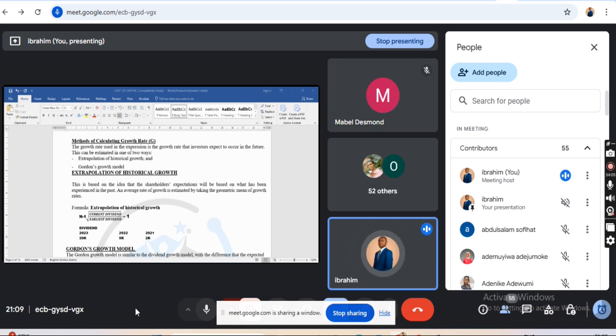Now, extrapolation means that you are using the extrapolation first. Another name for extrapolation could be geometric mean. That is why, under the objective of the financial manager, the question that we solved used the arithmetic mean as well as the geometric mean. This is where it comes from, under the extrapolation of historical growth.